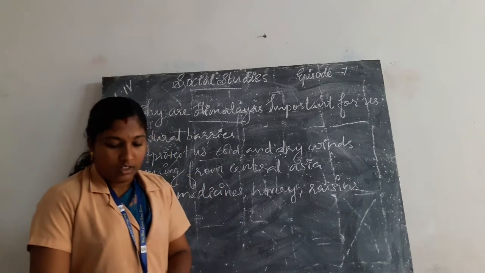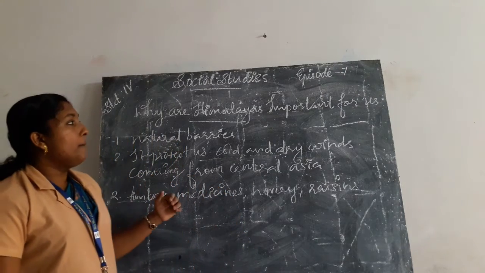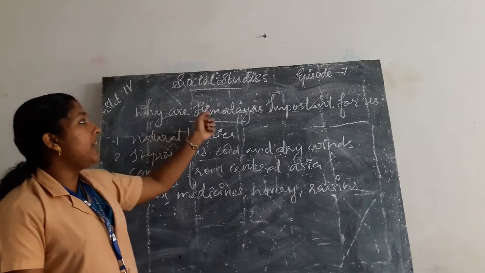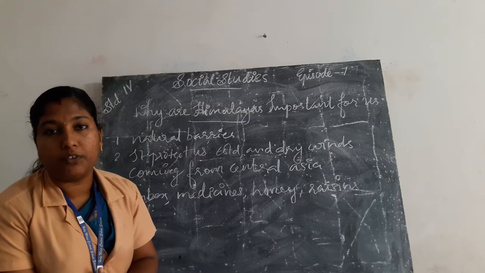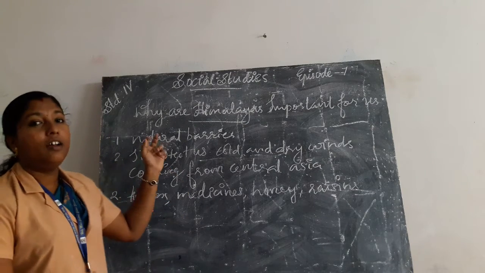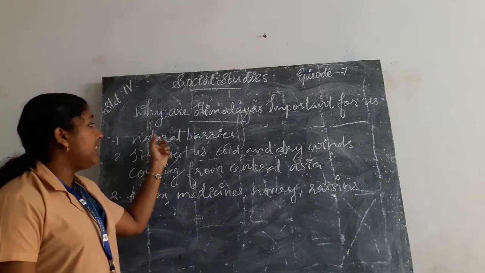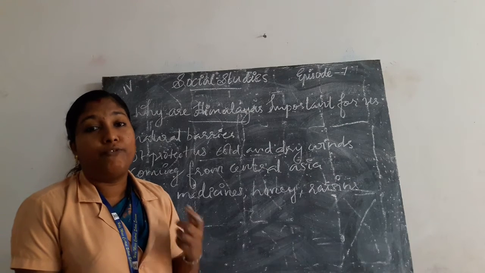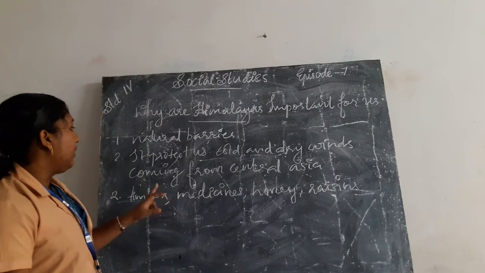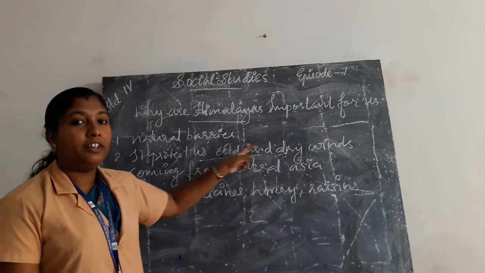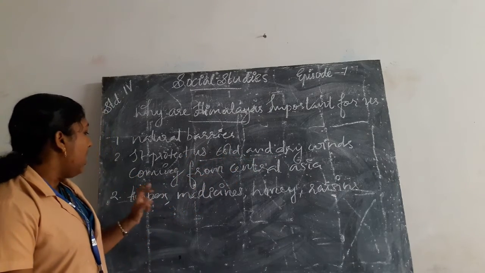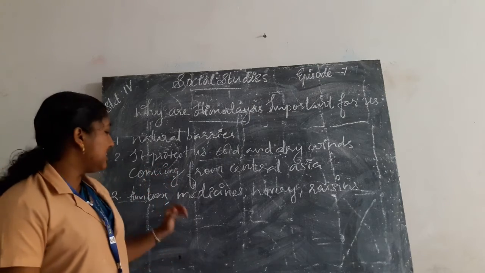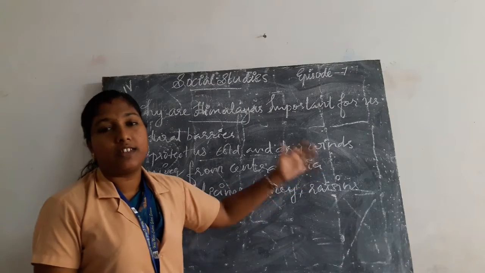Himalayas. These are the important factors about the Himalayas. Why are the Himalayas important for us? Because the Himalayas form a natural barrier to keep foreign invaders out of our country, and they also protect us from cold and dry winds coming from Central Asia. And from the Himalayas we get valuable materials like timber, medicines, honey, raisins, etc.